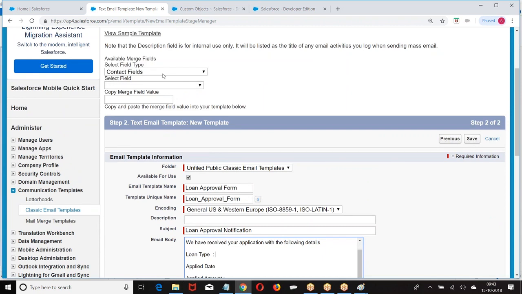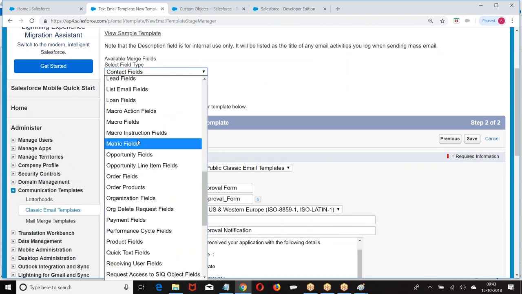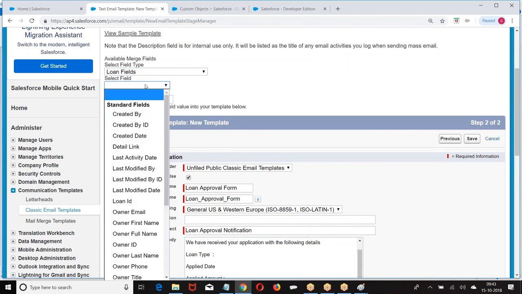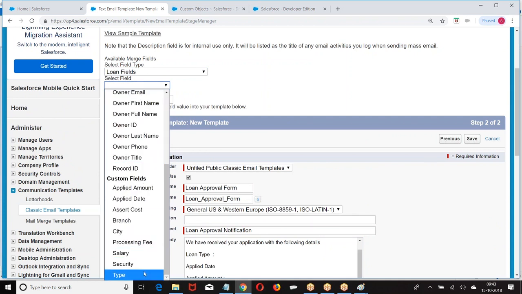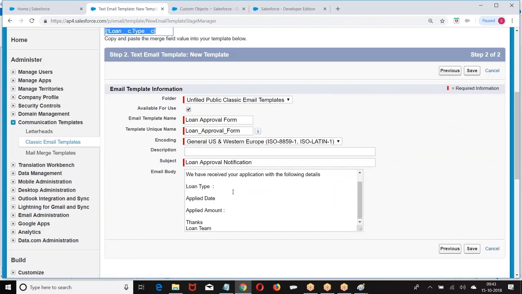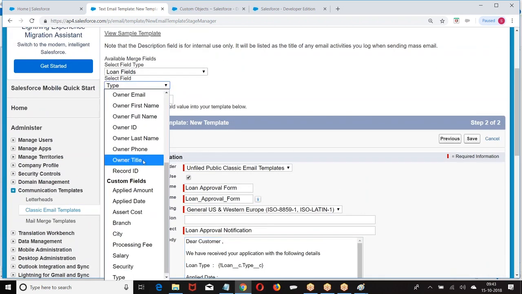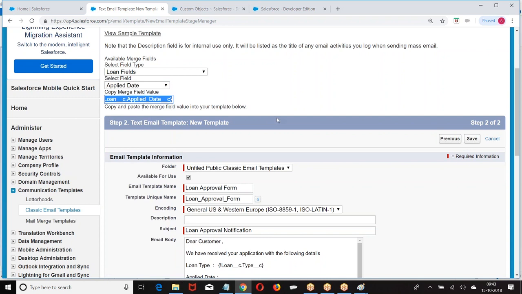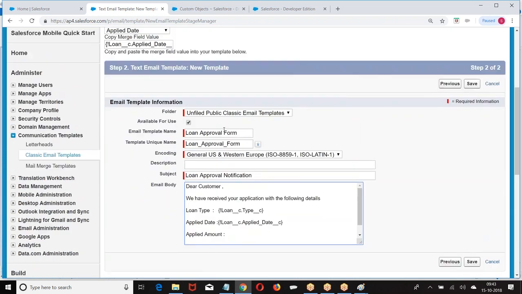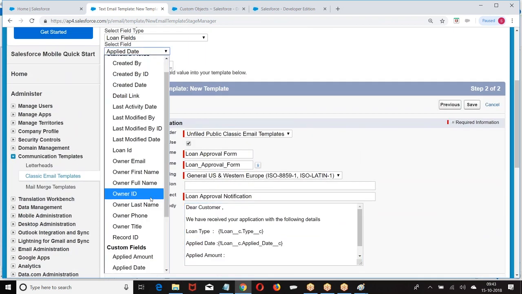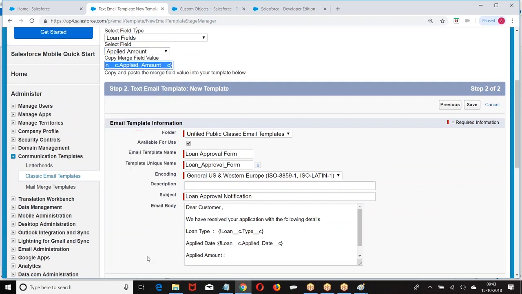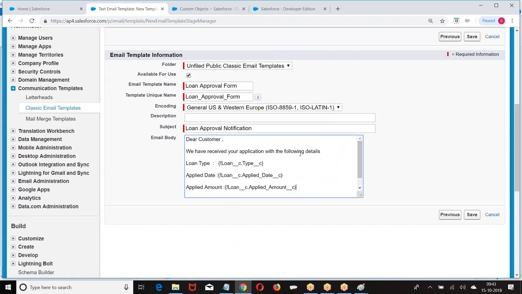Now loan type, go to the loan. Applied date, applied amount. This is the data.